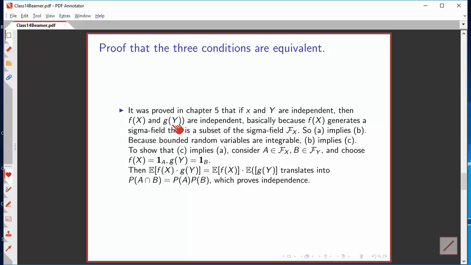The sigma field may be smaller because, for example, if you use the squaring function as f, you may combine the level set for +2 and the level set for -2 into a single level set for the square equal to 4. So that shows that independence implies expectation of the product is product of the expectations for arbitrary Borel measurable functions.